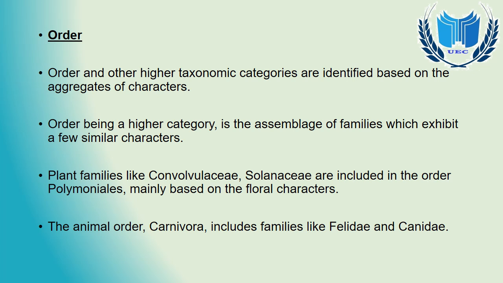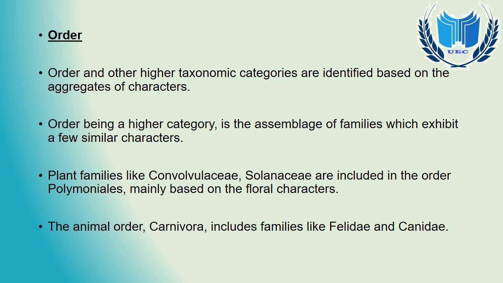Now, as we go higher in the category, that is order. Order and other higher categories are identified on the basis of some aggregate characters. Aggregate characters means in a broad way, we consider them.